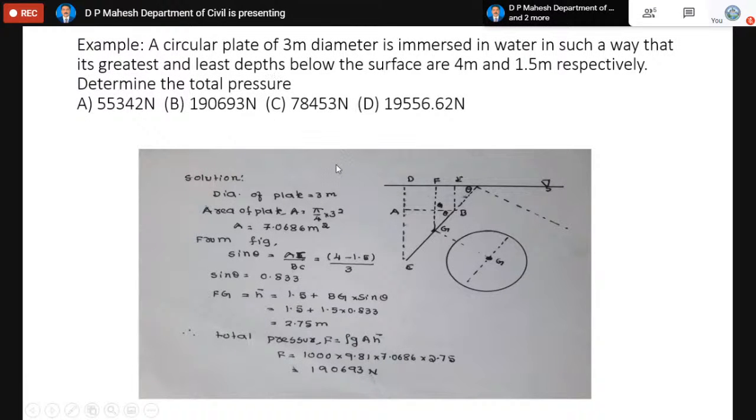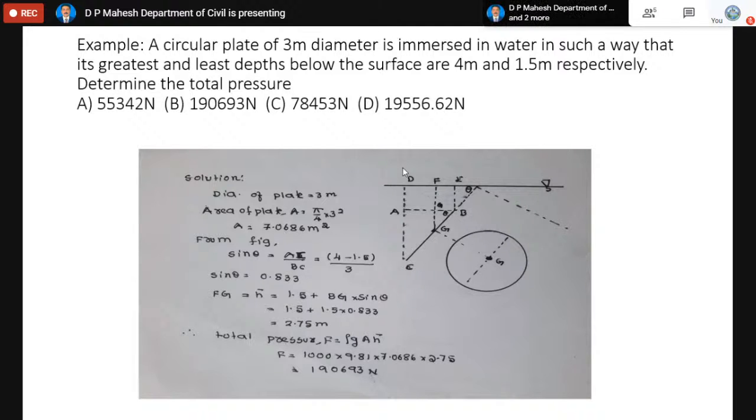Similarly, in this problem, a circular plate of 3 meter diameter is immersed in water in such a way that its greatest and least depths below the surface are 4 meter and 1.5 meter respectively. So now it is not specified how it is immersed, but the moment you see the data, we will come to know that it is kept submerged inclined. How? Because it has a diameter of only 3.